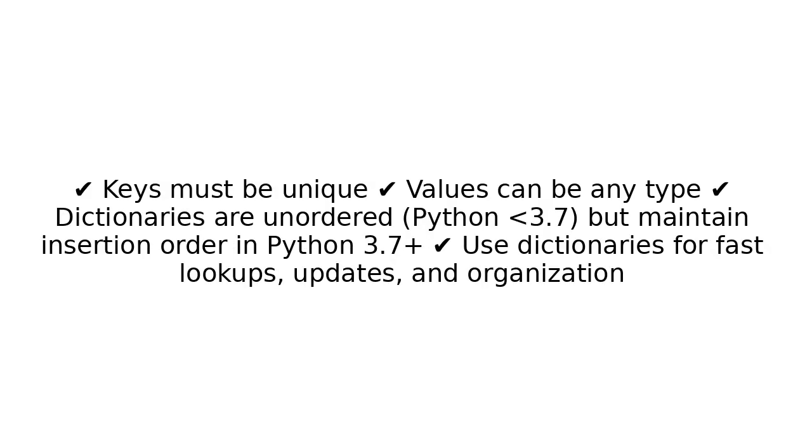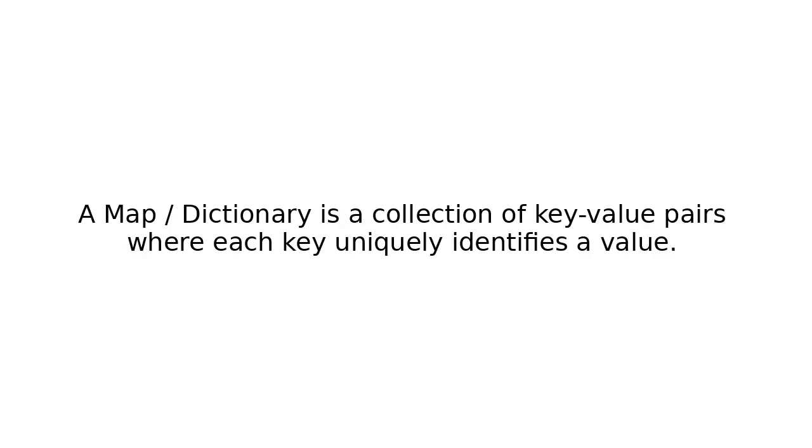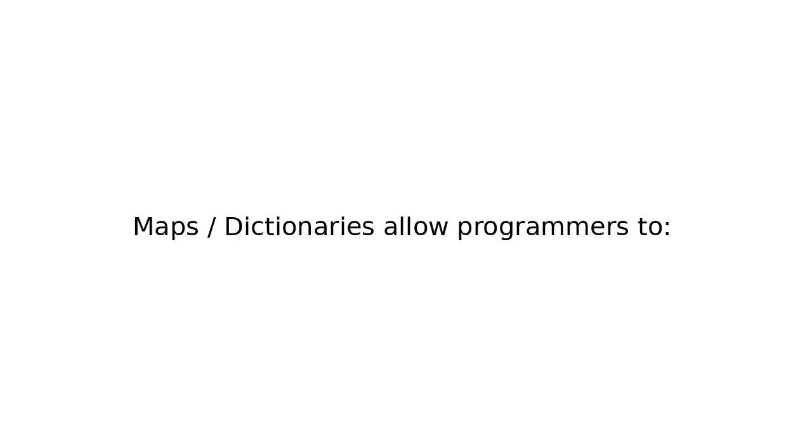Important points about maps dictionaries. Keys must be unique. Values can be any type. Dictionaries are unordered in Python before 3.7, but maintain insertion order in Python 3.7 and later. Use dictionaries for fast lookups, updates, and organization. Simple definition: a map dictionary is a collection of key-value pairs where each key uniquely identifies a value.